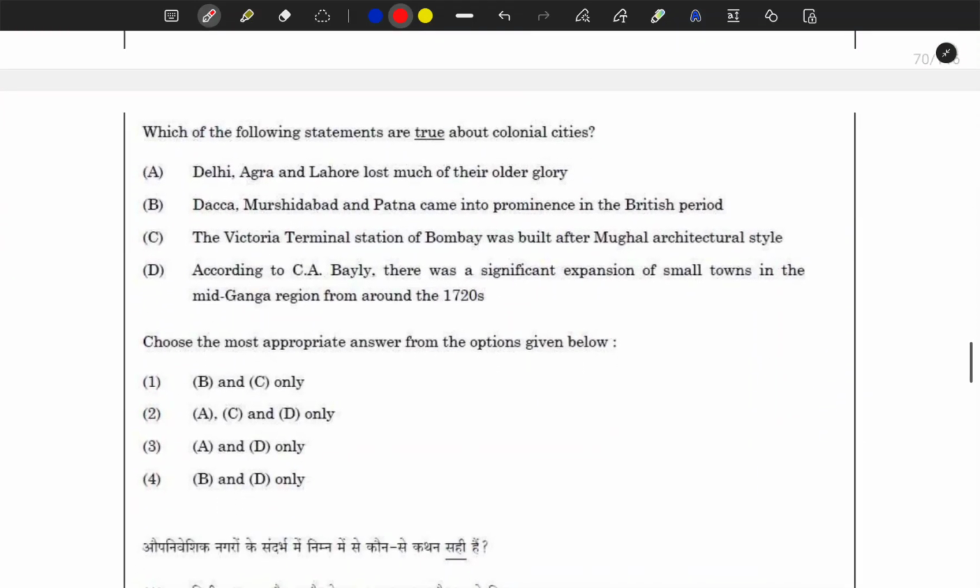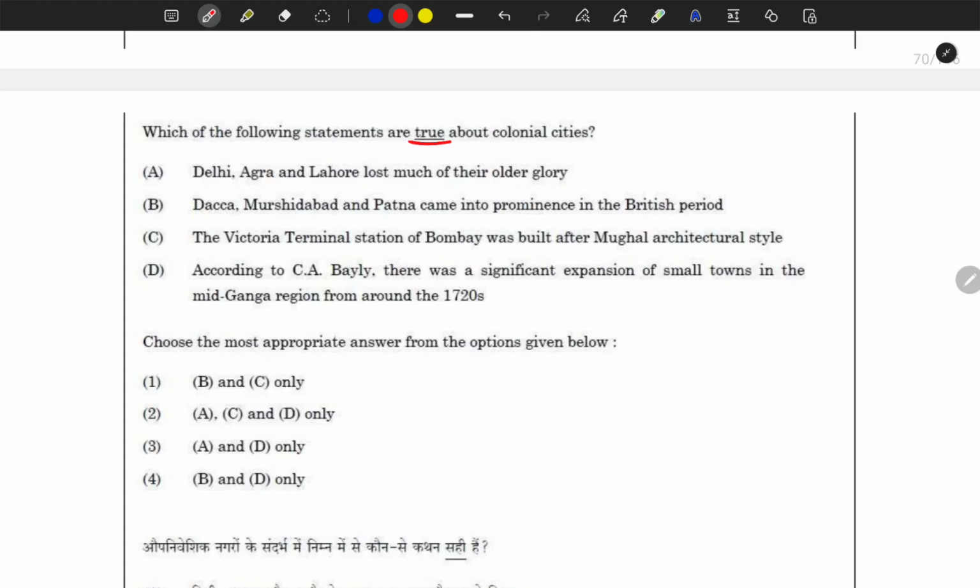First question: which of the following statements are true about colonial cities? Here again, as I said, you have to mark whether they are asking for true or not true. They are asking about colonial cities and for the true fact. Again, you have to eliminate the options. In these kinds of questions you eliminate the options which you are very sure about.